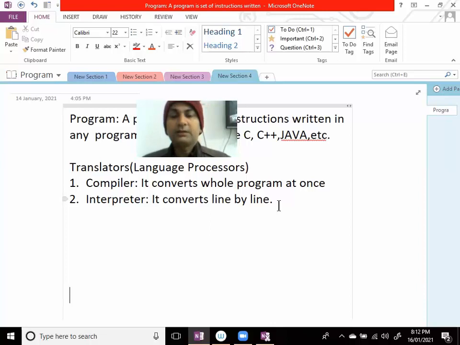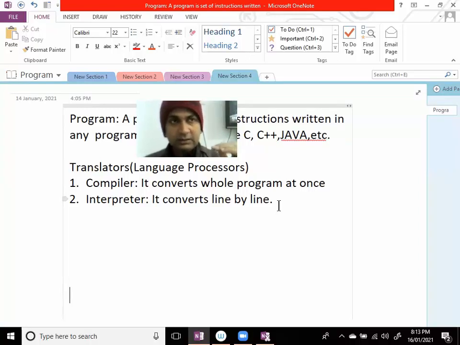Okay, but in case of interpreter, how does it work? Interpreter converts line by line. Consider the first few lines of your program, the beginning lines, are correct, then those will be converted and executed. Consider the first 10 lines are correct, so the conversion will be done by the interpreter.